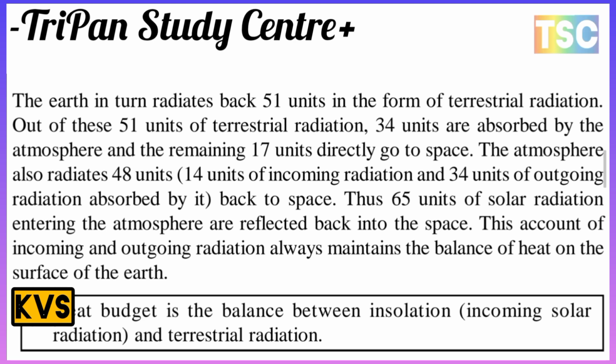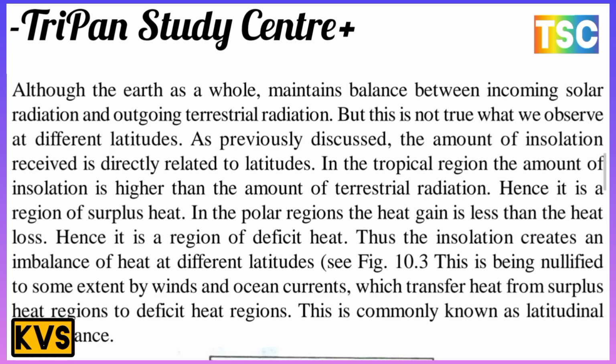This amount of incoming and outgoing radiation maintains the balance of heat on the surface of the earth. The point here is that the heat budget is a balance between insolation, the incoming solar radiation, and terrestrial radiation. This is an important point. Thus the earth maintains a balance between the incoming solar radiation and outgoing terrestrial radiation.